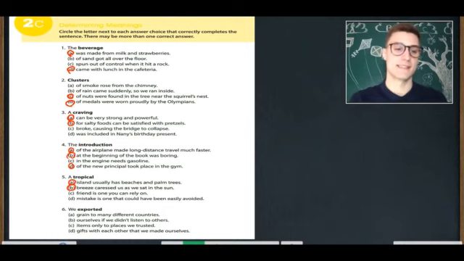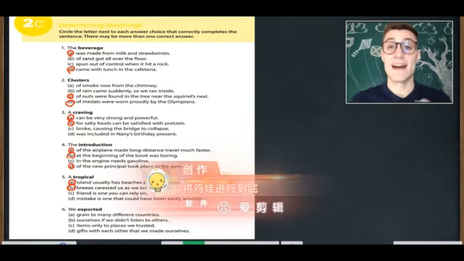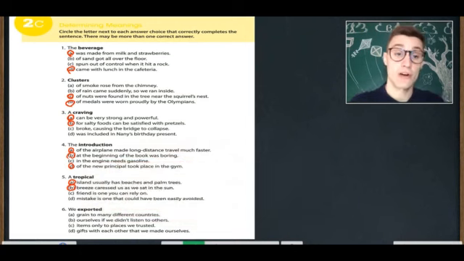Next, number 6. We exported A, grain to many different countries. We exported B, ourselves if we didn't listen to others. We exported C, items only to places we trusted. We exported D, gifts with each other that we made ourselves. Which are correct? We exported A, grain to many different countries.